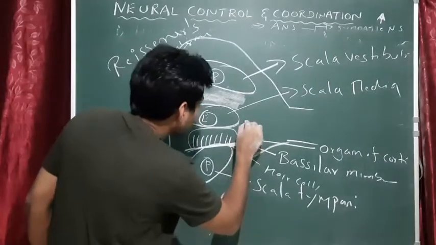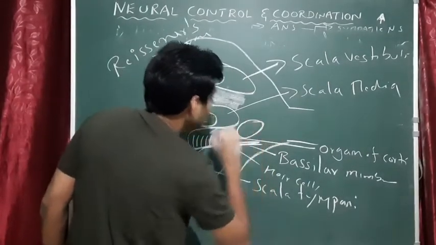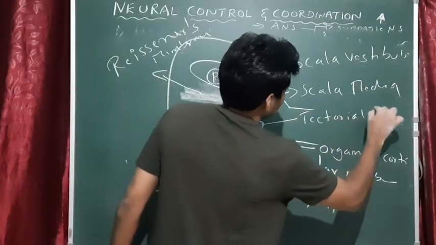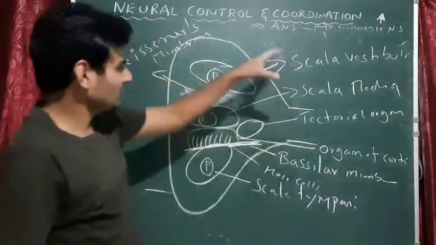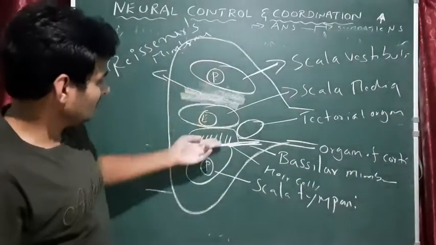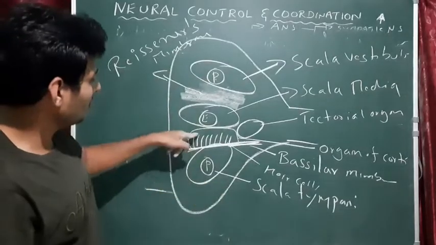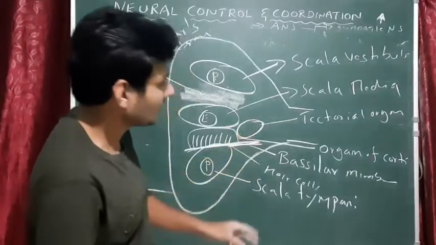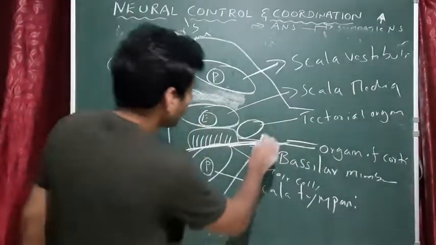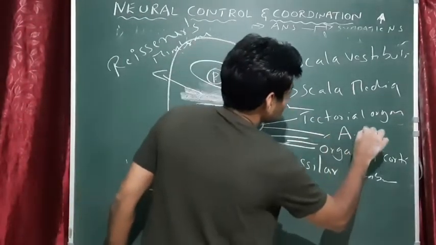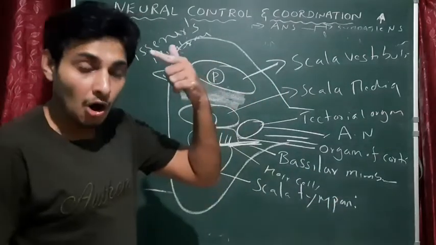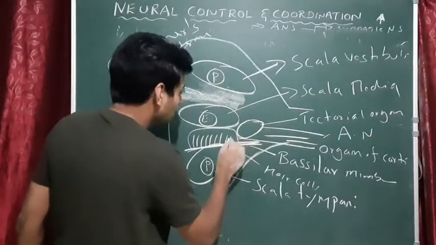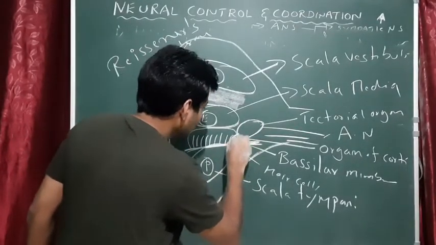These hair cells are connected to a small structure, another organ, and this is called the tectorial organ. Simple, right? I think it looks very simple. Three circles, two membranes, and above the membrane a small organ containing hair cells. So hair cells are connected to the tectorial organ. The tectorial organ is connected to your auditory nerve, which leads to the auditory cortex region of the brain. So this tectorial membrane is attached to the hair cell.